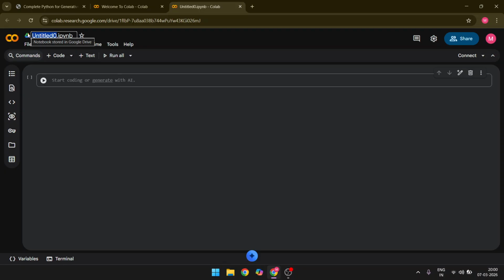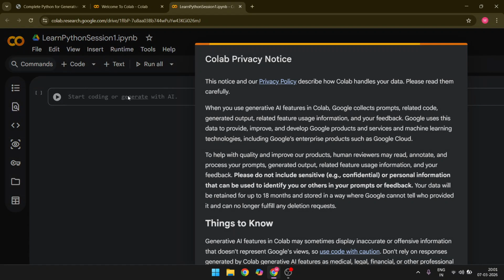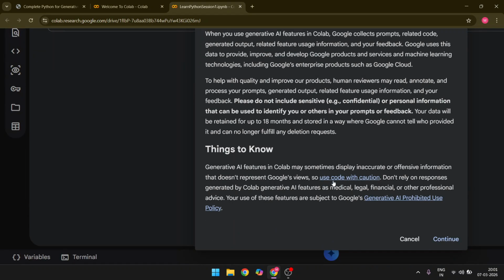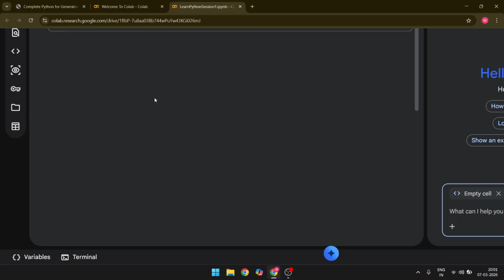So this is the notebook we have created in the Google Drive, and now we should name that particular notebook. Suppose we name it Learn Python session 1. Okay, and now let us zoom in. This is the Colab privacy notice, you can accept it. Then we will try to code here simply.